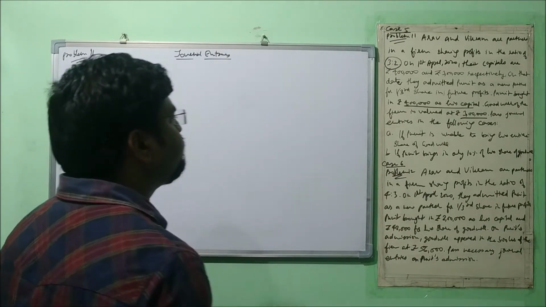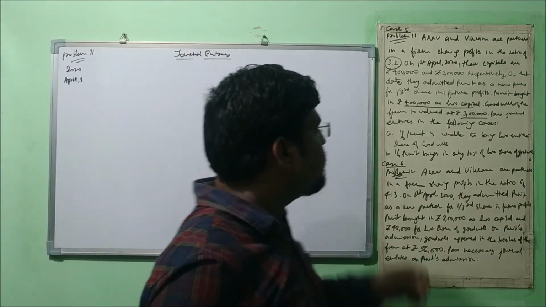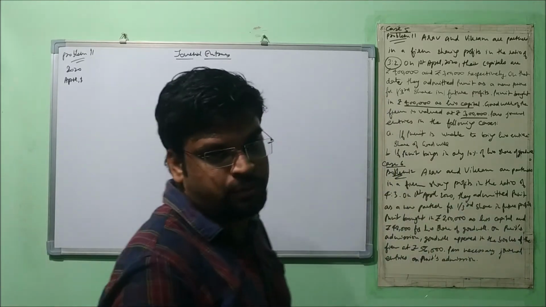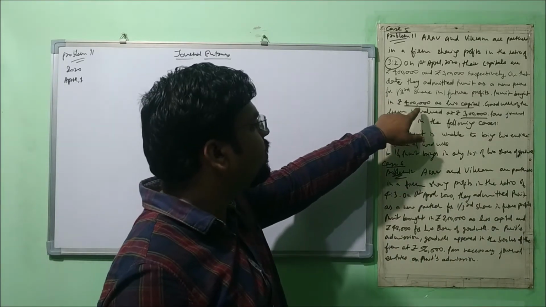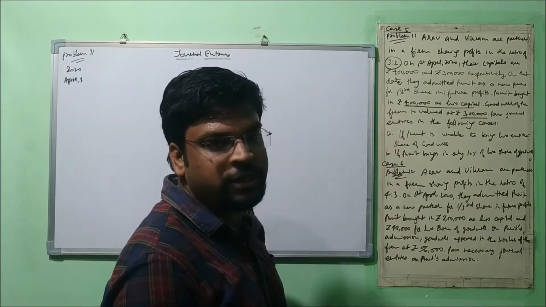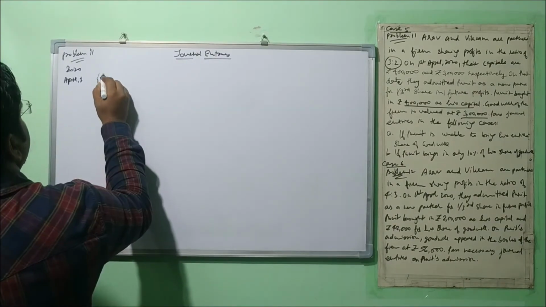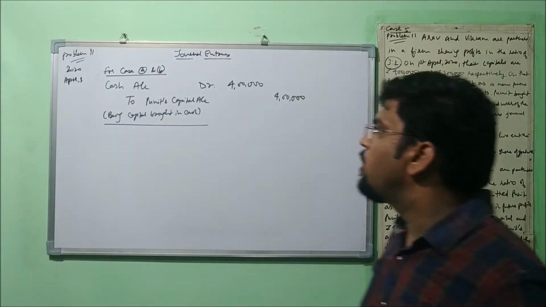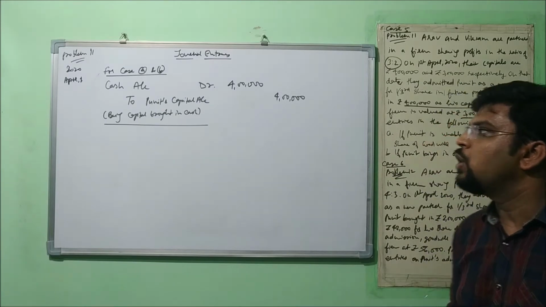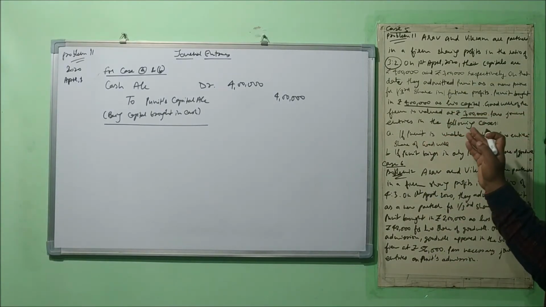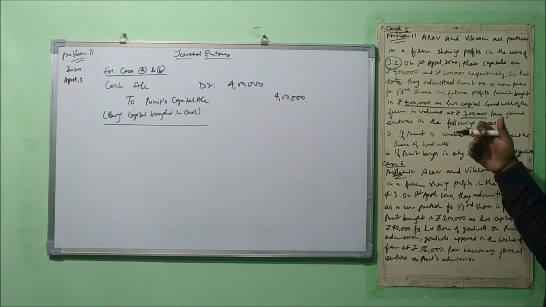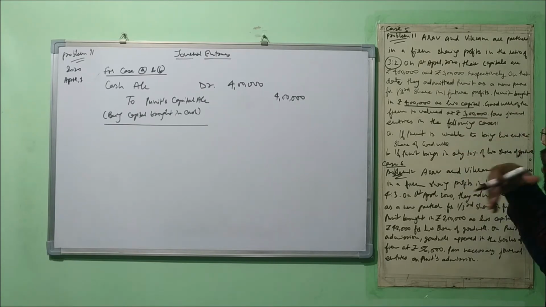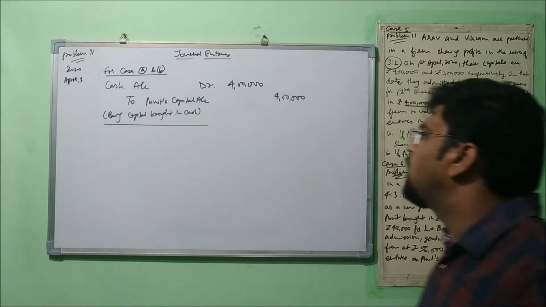So let's start. Very first we'll pass the entry for bringing the capital. This entry for bringing the capital will be common in two of the cases. So I'll just write down here. See, cash account debit to Puneet's capital account 4 lakh. Whenever it is not mentioned whether it is in cash or in bank or through any other mode, then by default we will consider it by cash. Understood? Okay. Now let's move on.